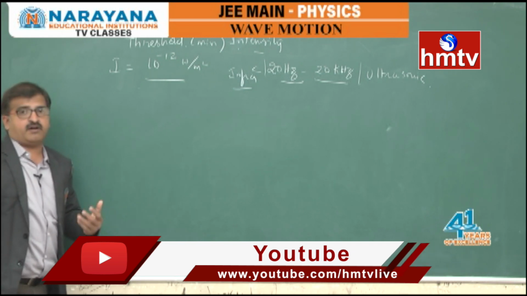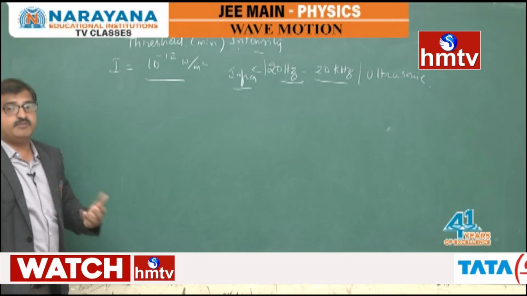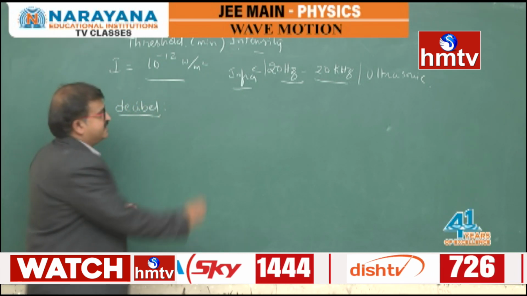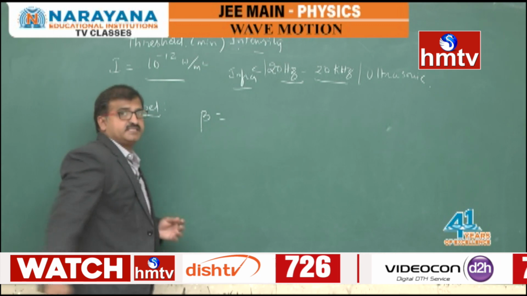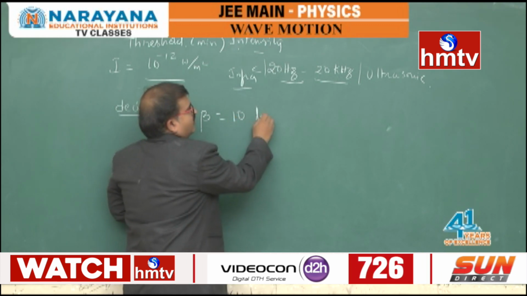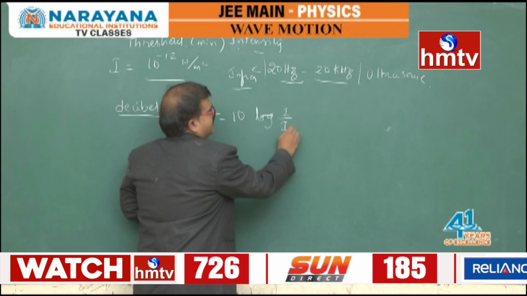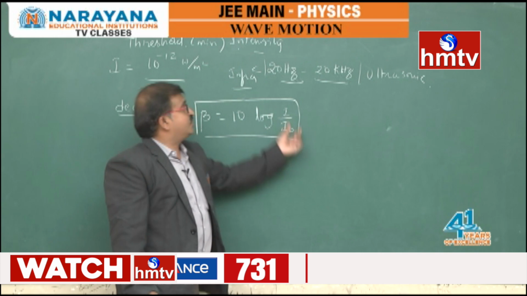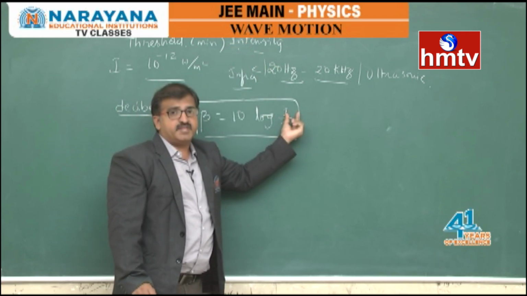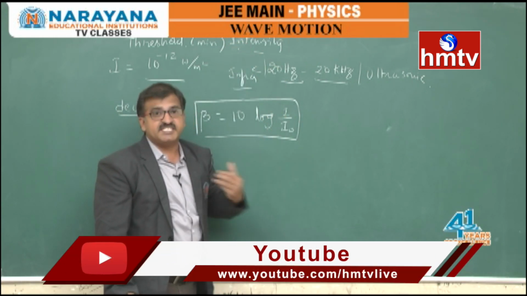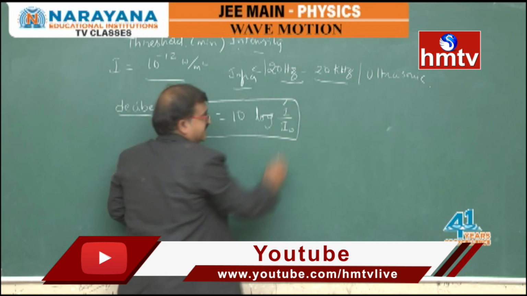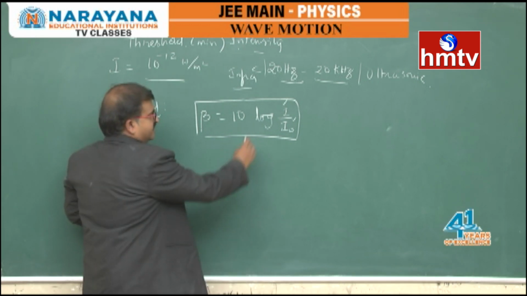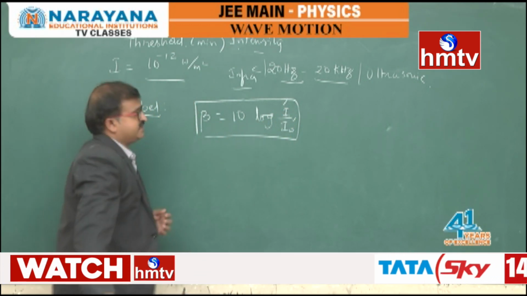Normally the audible intensities are measured on the decibel scale. In the decibel scale, we call it beta. It is termed as 10 logarithm of I by I naught, where I naught is the threshold level of intensity, and I is the intensity actually received. So the beta value is taken like this.